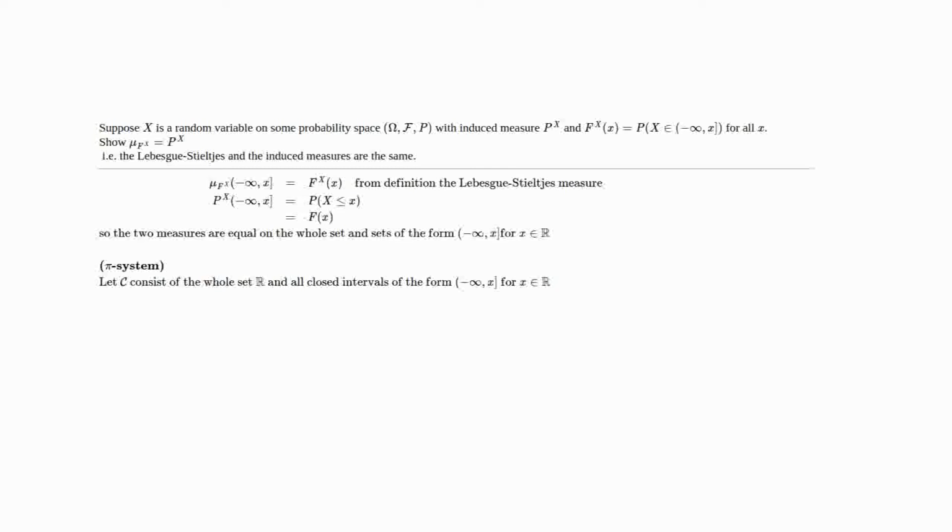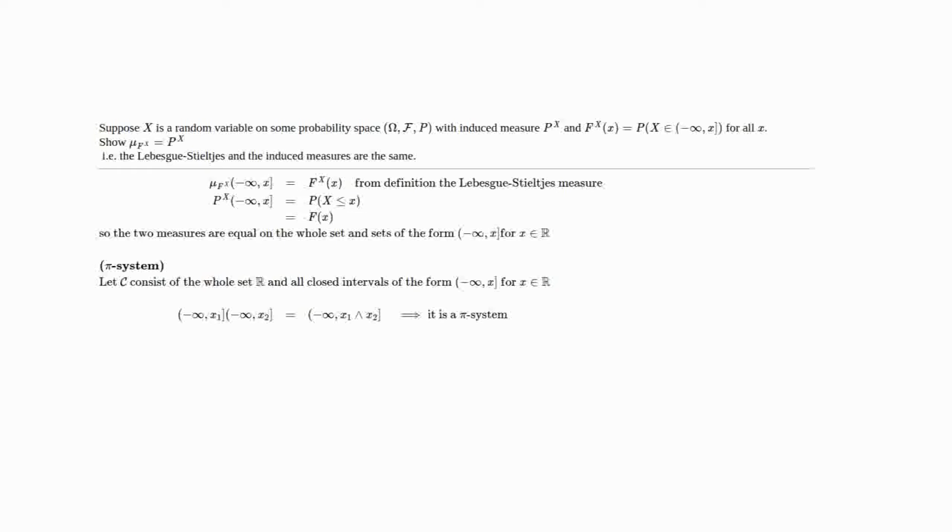This pi system does not necessarily contain the whole set, the real line. However, we can just add it in since both of them are probability measures, so they both have to assign 1 to the whole real line. And so in this way, we have a pi system that includes the real line, and they are the same measure on this pi system. Just to establish that it really is a pi system, if you took minus infinity up to x and intersected it with the whole set, you'd get minus infinity up to x again.